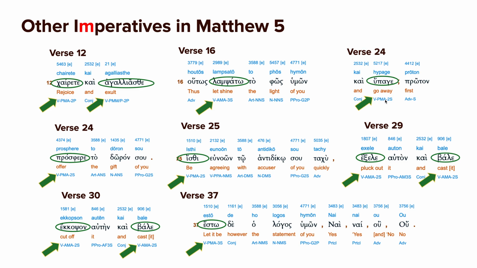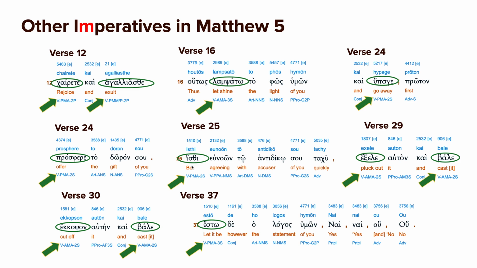And then here we have another present imperative. That's active tense. Go away. Hupage. That's the same word that Jesus used to tell Satan to go away in the desert. Hupage satana, if you remember that. All right, and then we have prosfere. Offer. Offer your gift. This is present imperative active. Offer. And then here is our be, isthi in Greek. I like that, isthi. So it's present active imperative, second person singular.